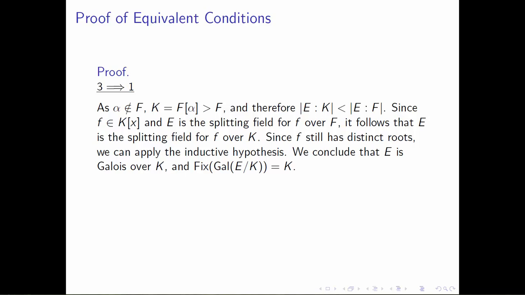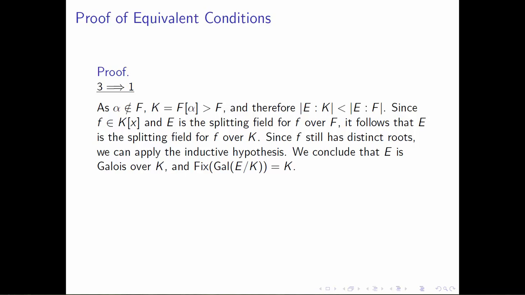The reason we need this is we'd like to apply induction. So when we take a look at the degree of the extension of E over K, this must be strictly less than the degree of the extension E over F because K is a strictly larger field than F. Since we can view the polynomial f as living inside the polynomial ring K adjoin x, and we know that E is the splitting field for little f over F, it follows that E is the splitting field for little f when we view it inside the larger polynomial ring K adjoin x.